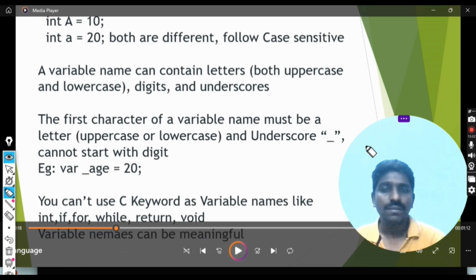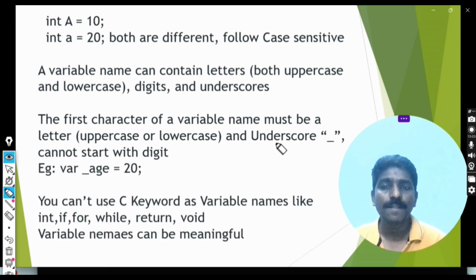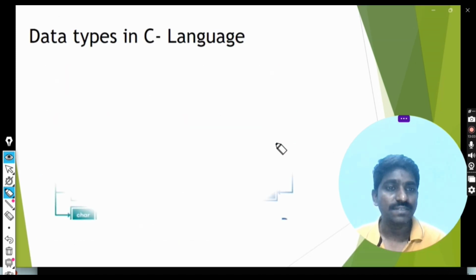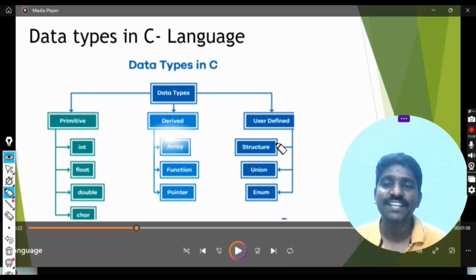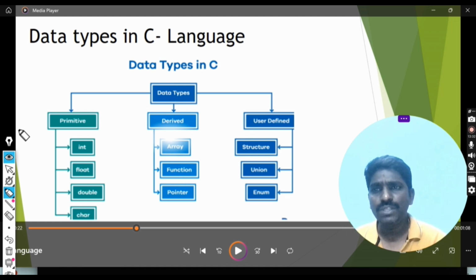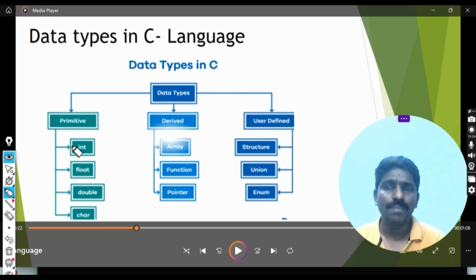Now we will move to the next topic, data types in C language. The name itself says data types: data and which type. Whether it is an integer, a float or a character, what type of data you are specifying to allocate the memory. Here the data types are majorly three types: primitive, derived and user defined. Primitive includes int, float, double, character. Derived includes array, function, pointers. User defined includes structures, union, enum. These are the data types in C language.